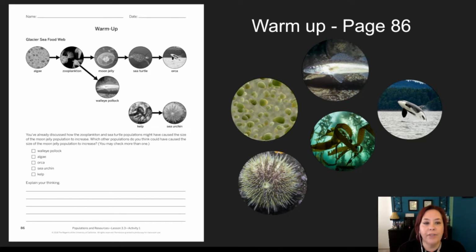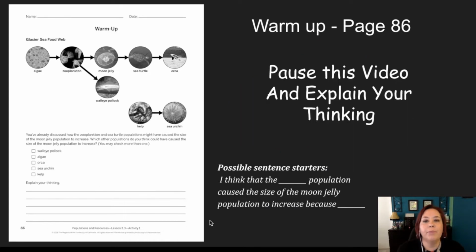It gives you the 5 options there of the walleye pollock, the algae, the orca, the sea urchin, the kelp. So check off the boxes as far as which ones you think could have caused the moon jelly population to increase, or just change, or decrease even, and explain your thinking. So down below in the box here, write your reason why. Pause this video and explain your thinking. And if you needed some sentence starters, they're right down here.